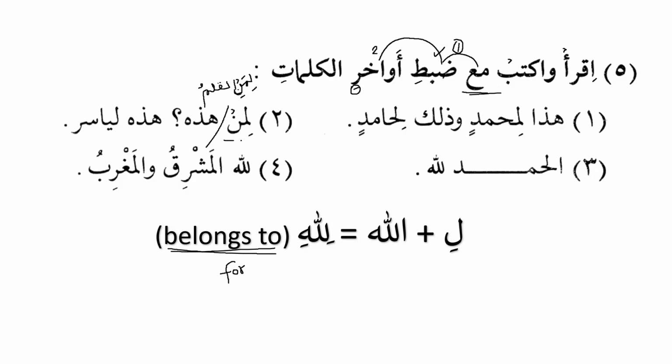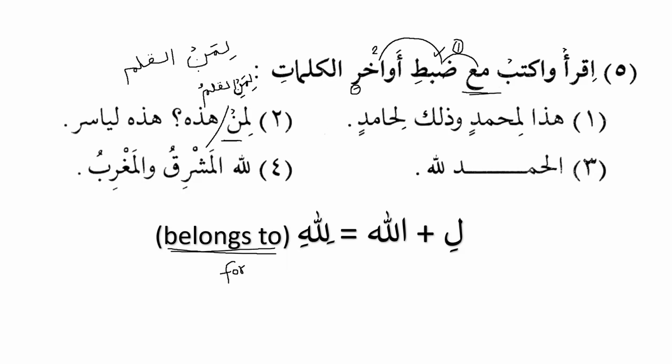Generally, we don't need to put kasra because there is no need. Liman hadhihi, there is no need. But whenever we have liman, let me make it clear over here. So whenever we have liman, and we know that it is sakin, but when we connect it with al, then what we have to do? We have to put kasra.